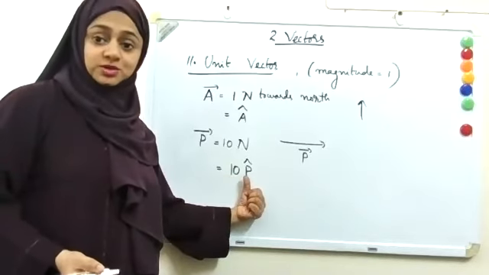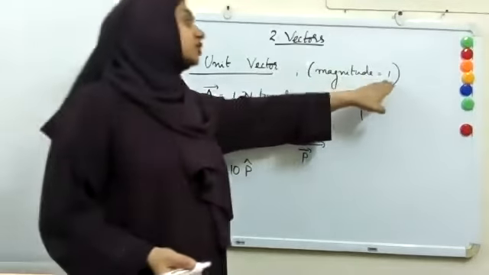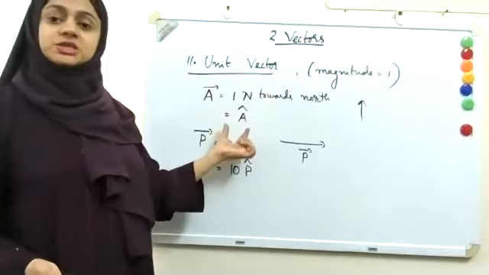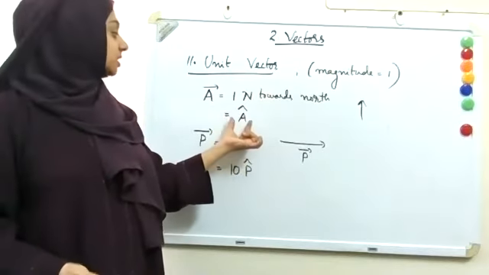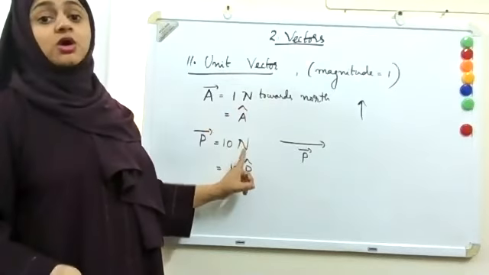Unit vectors are vectors which have magnitude 1. When we express them, we usually express it as a unit vector with a cap or a